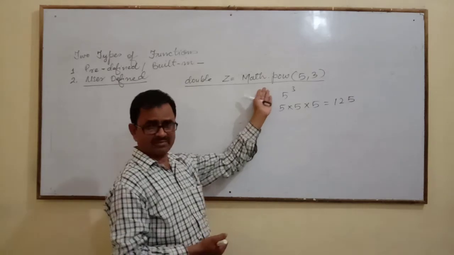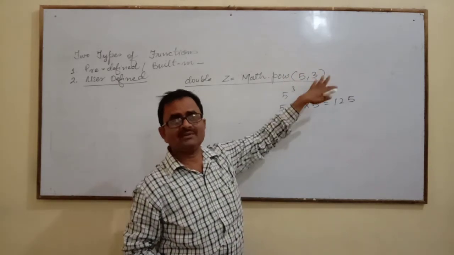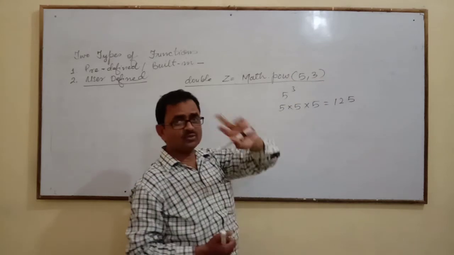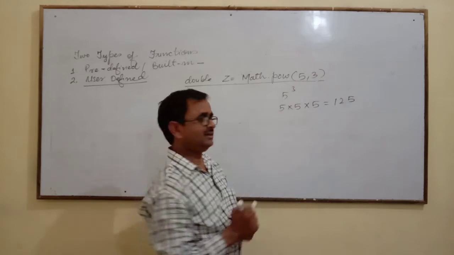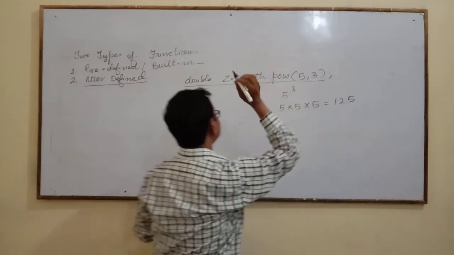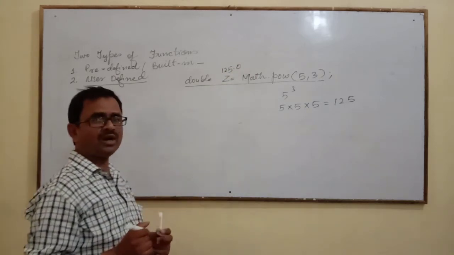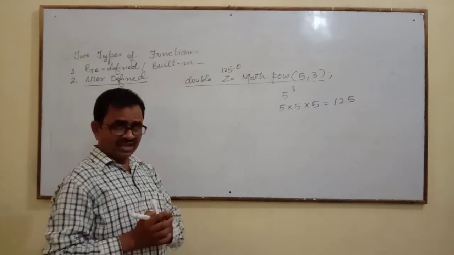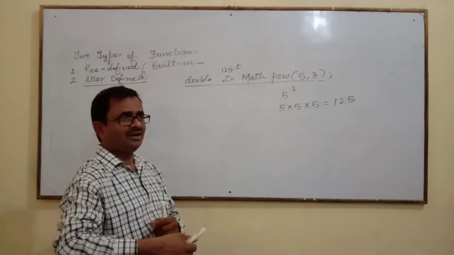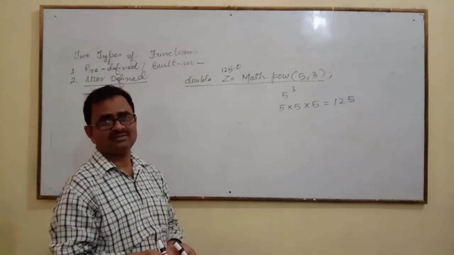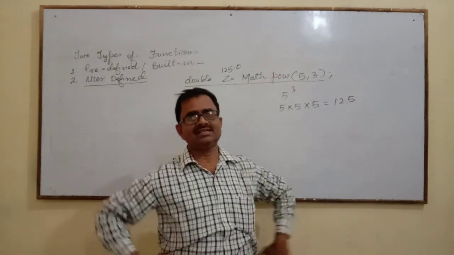Only we have to write math.pow(5,3), (10,6), (9,2), whatever you want. First you have to keep in mind the first one is the base, another one is the power. So the answer will come and it will be stored in variable z equal to 125.0. Here we don't need any type of pen, just write the function and use it, and you take the answer.